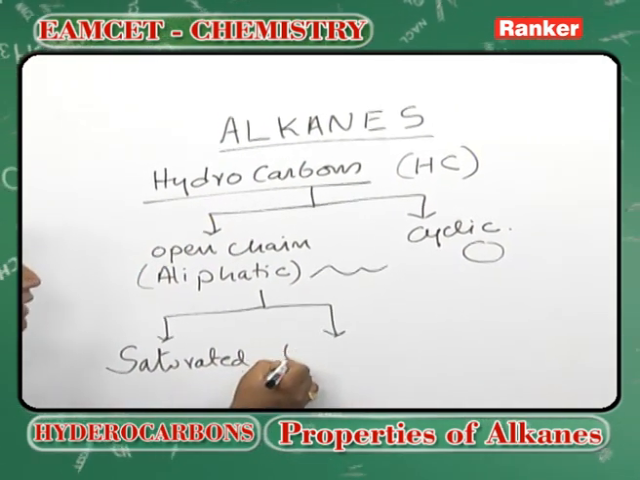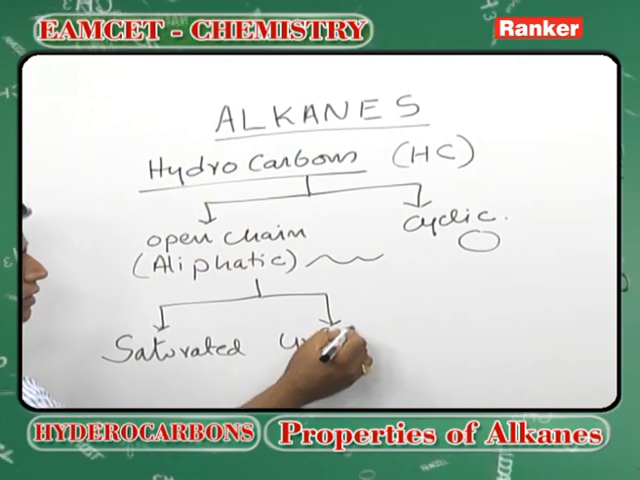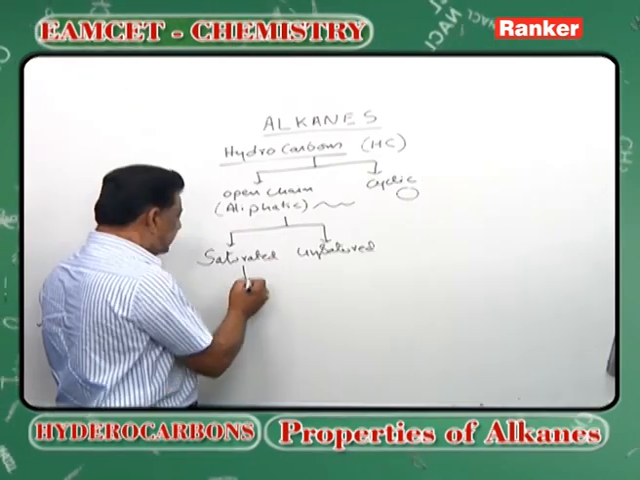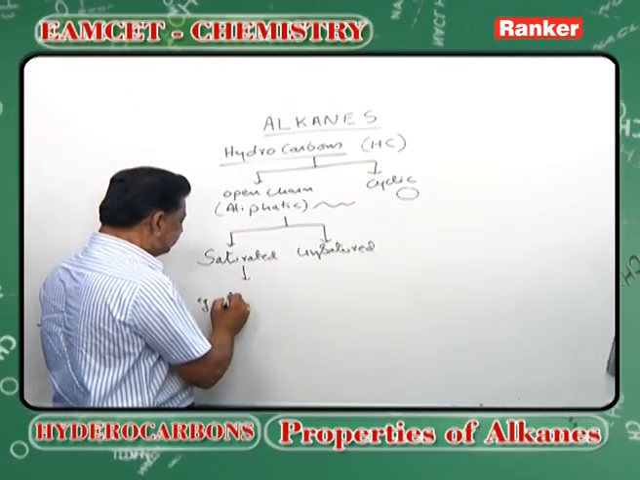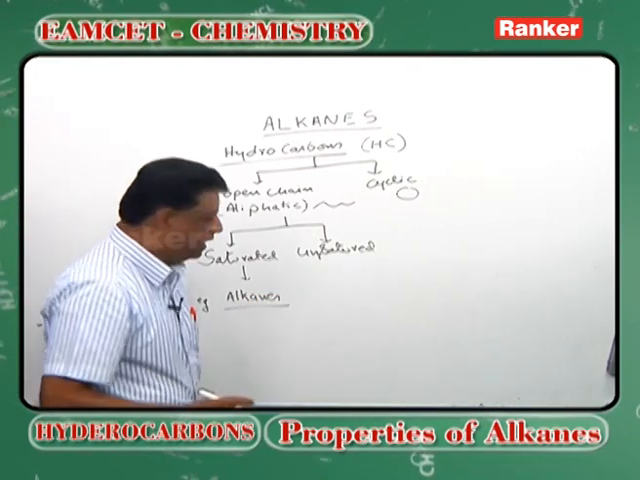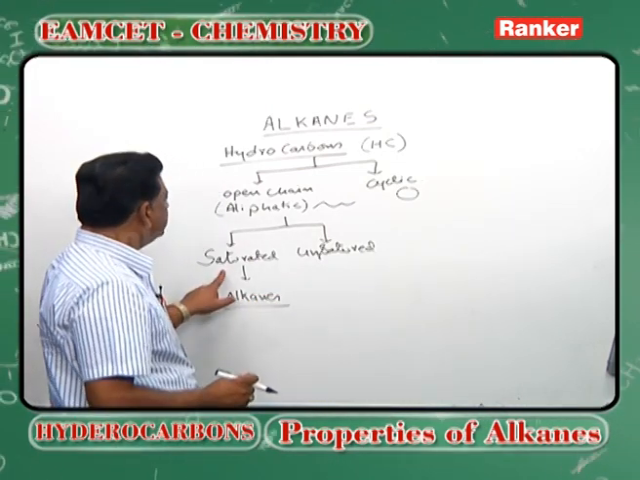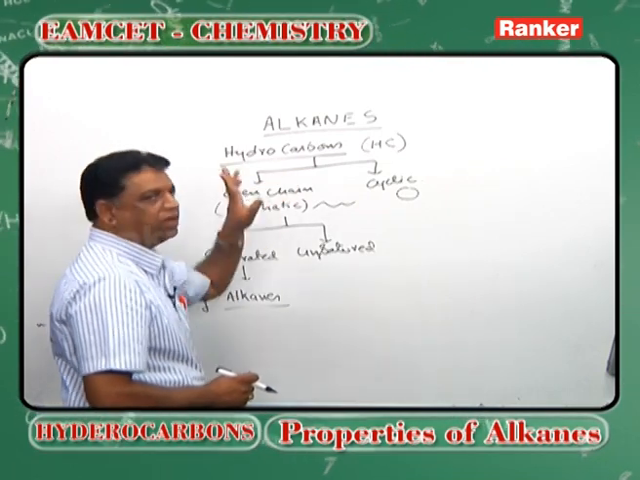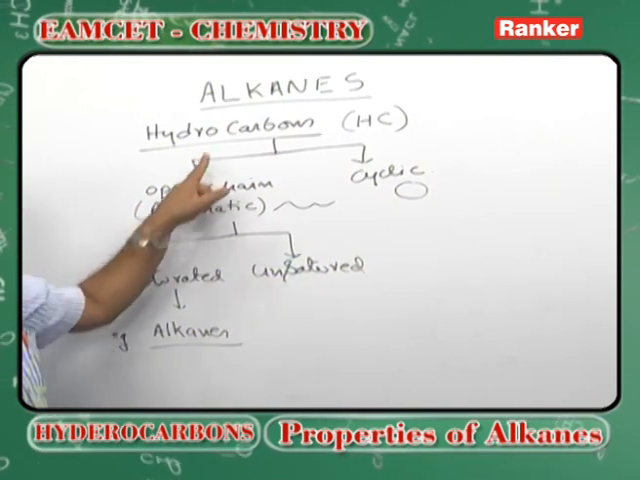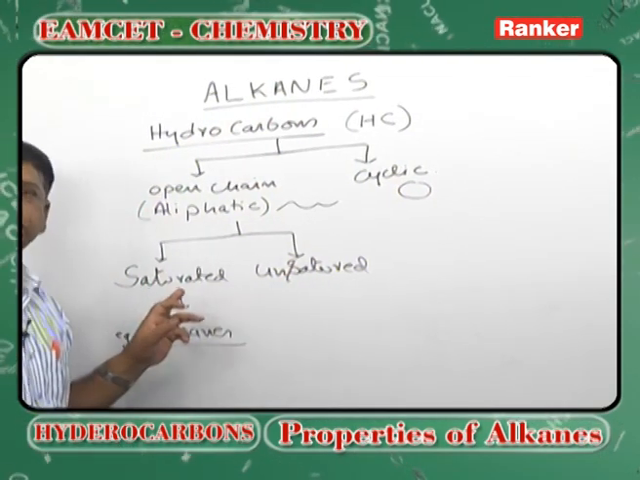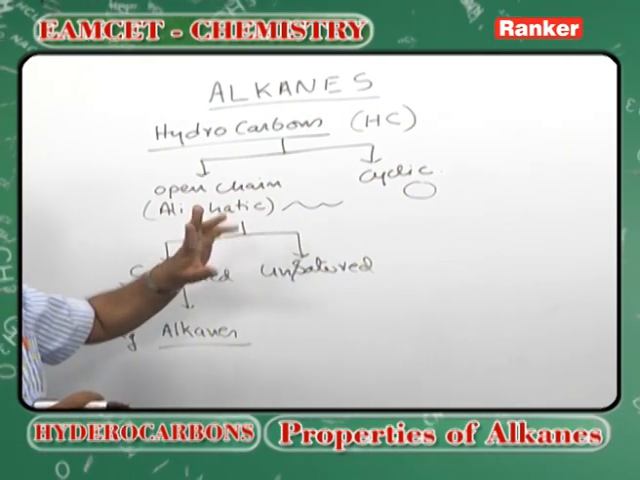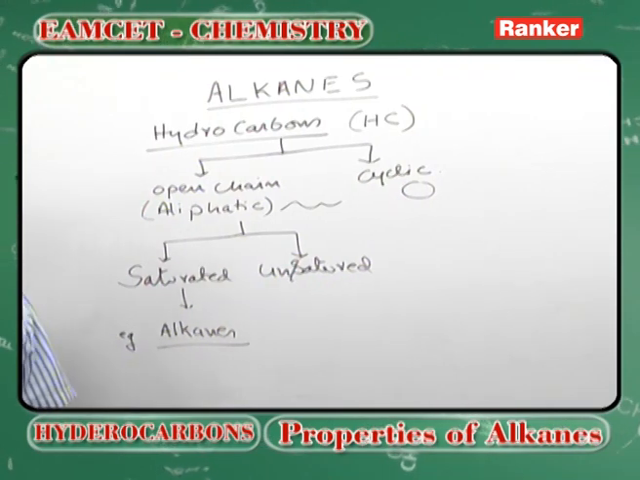and unsaturated. Under the saturated type, a direct example is the alkanes. Now, can you define what an alkane is? Alkanes are nothing but saturated aliphatic hydrocarbons. The best definition is saturated aliphatic hydrocarbon. That means they will have all sigma bonds. Saturated means all sigma bonds. Aliphatic means open chains, and they are made up of hydrogen and carbon.